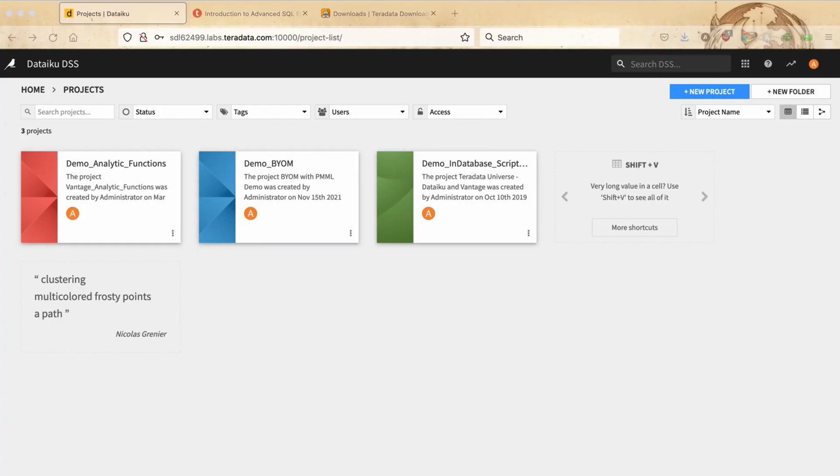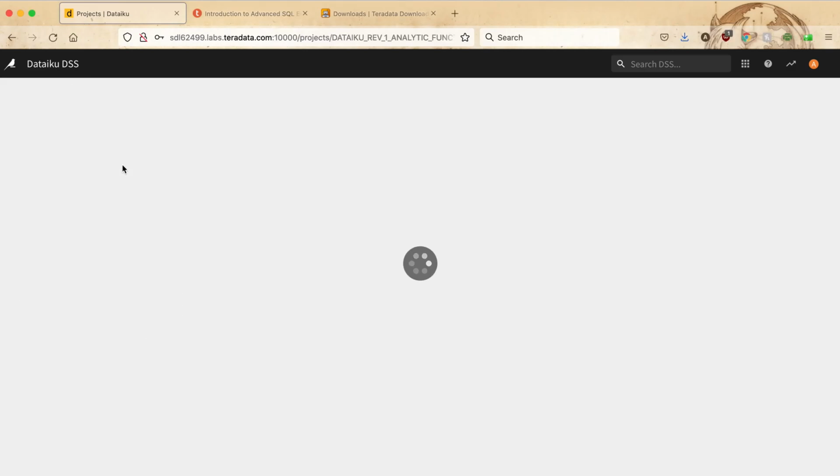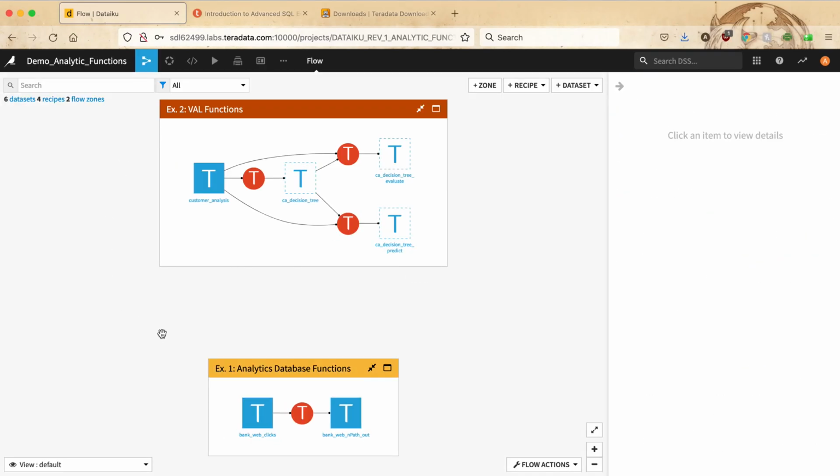To demonstrate the Analytic Functions recipe, we will be using the Demo Analytic Functions project that we created on this target Dataiku server. By double-clicking on the project, you see that it consists of two zones. We will be showing an instance of each one of the two major categories of functions included in the recipe. The first category is the analytics database functions. The second category are the Vantage Analytics Library series of functions, as we will be seeing in the following.